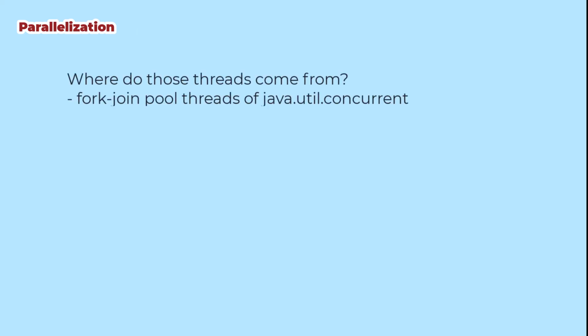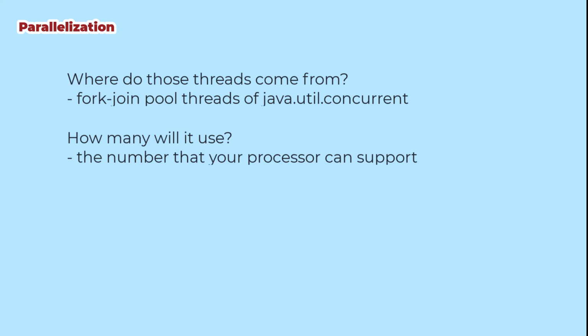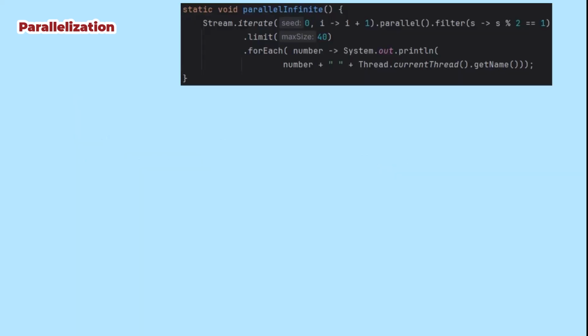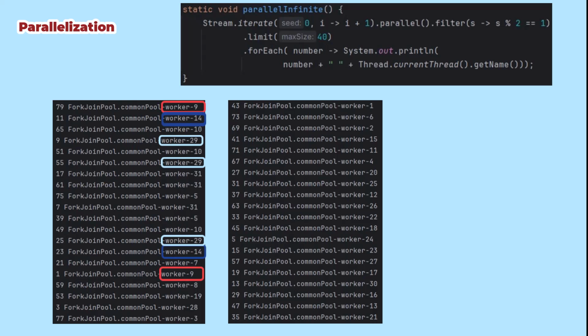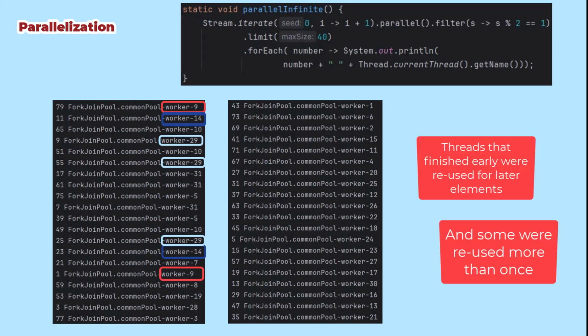The threads that are used by default are the ForkJoinPool threads in the fork join framework in java.util.concurrent. The number of these is limited by the number of threads your processor can support. My processor is an i9 that supports 32 processes. So let's make an infinite stream and have it print out the first 40 odd numbers. Here's the output. You can see that it reused a few of the threads.